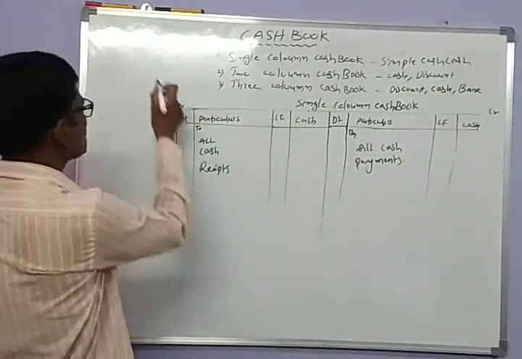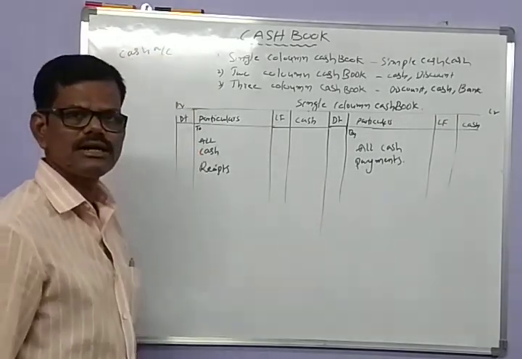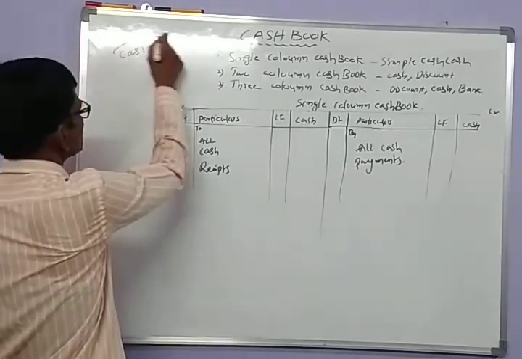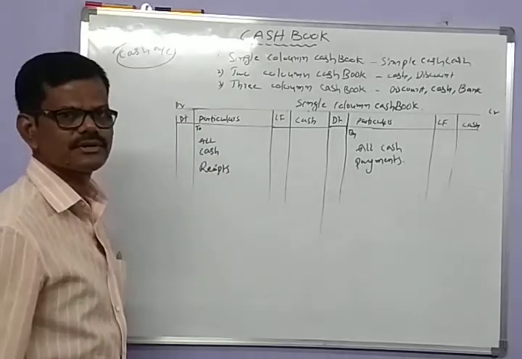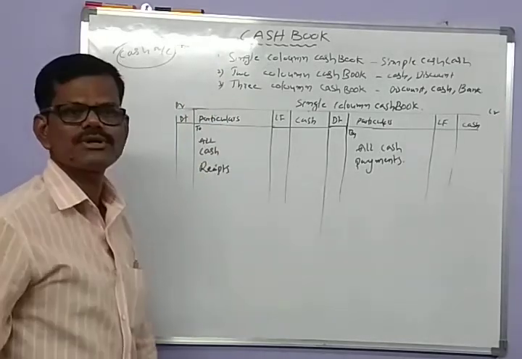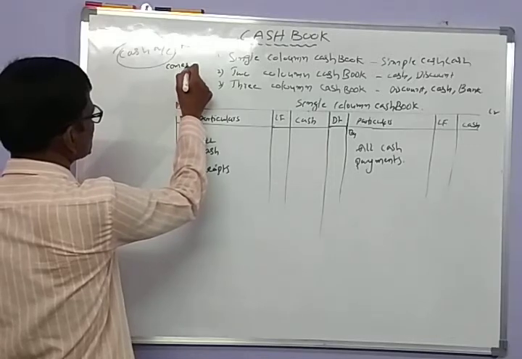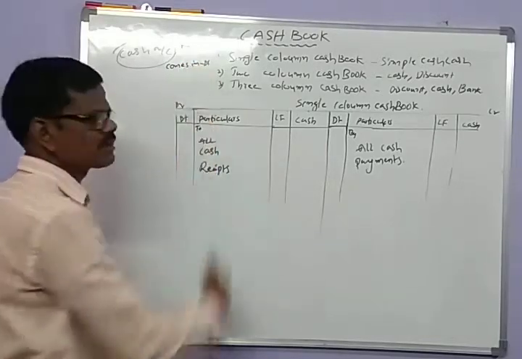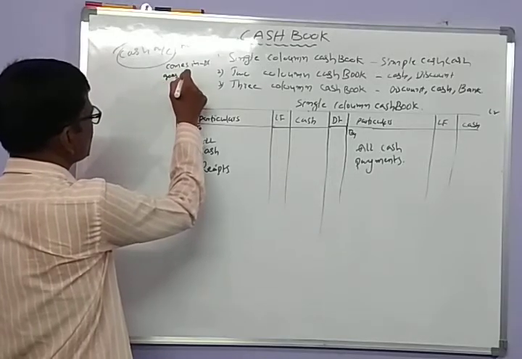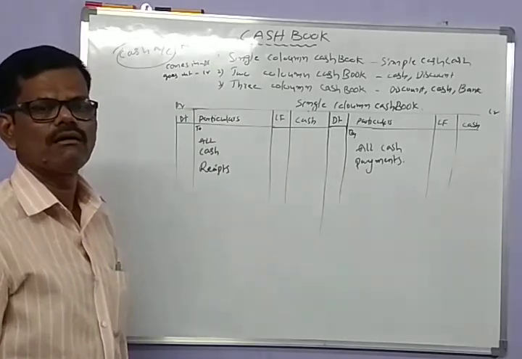So here, the cash book, the cash account, generally lies under the real accounts. Cash is an asset, so it is a real account. What is the principle of real accounts? What comes into the firm is debited, and what asset goes out from the firm is credited. This is the principle of real account.